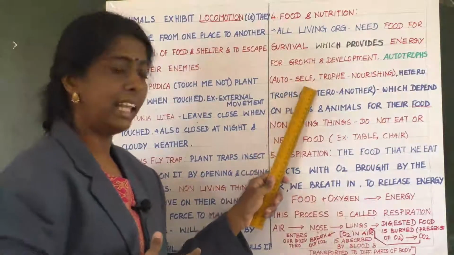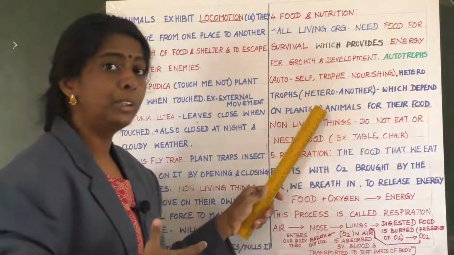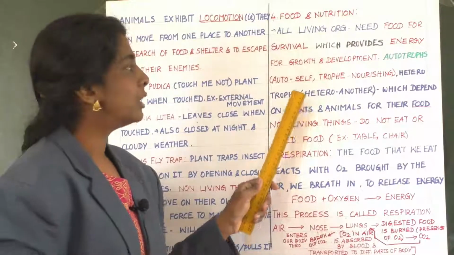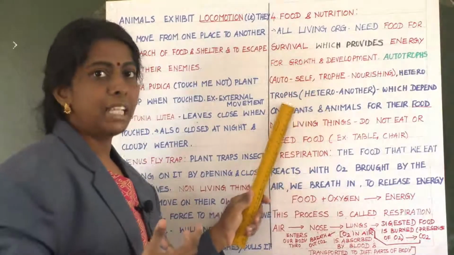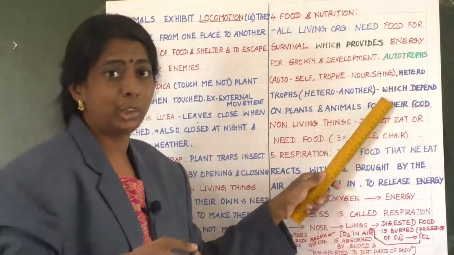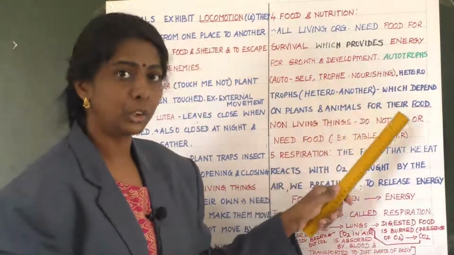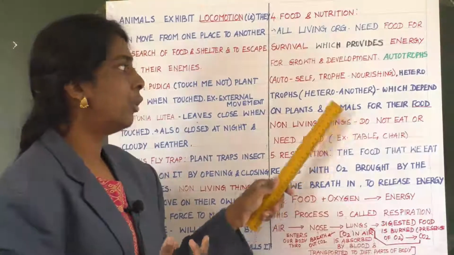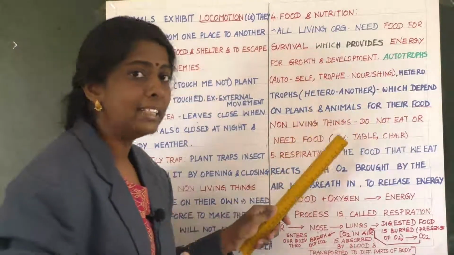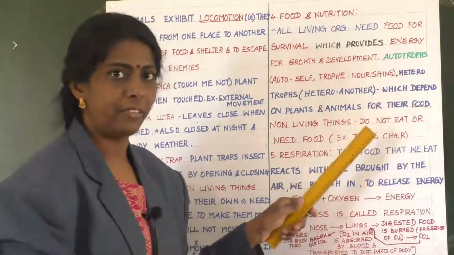Auto means self, troph means nourishing, that is they are able to make their own food. So that's why they are called autotrophs. The second type is heterotrophs. Hetero means another and troph means nourishing. So these organisms depend on plants or animals for their food or survival.